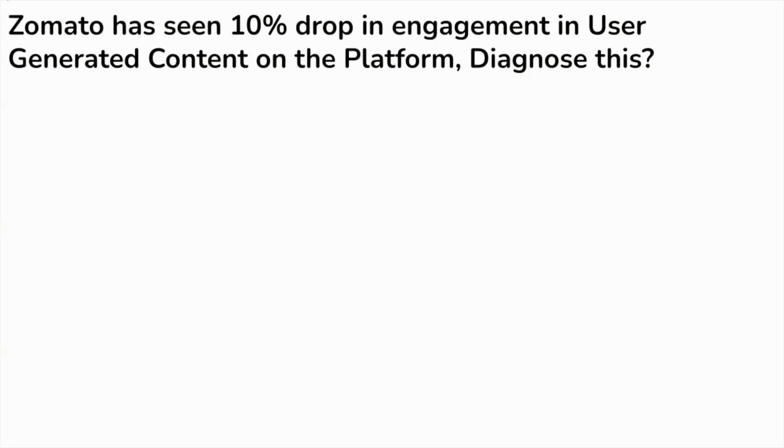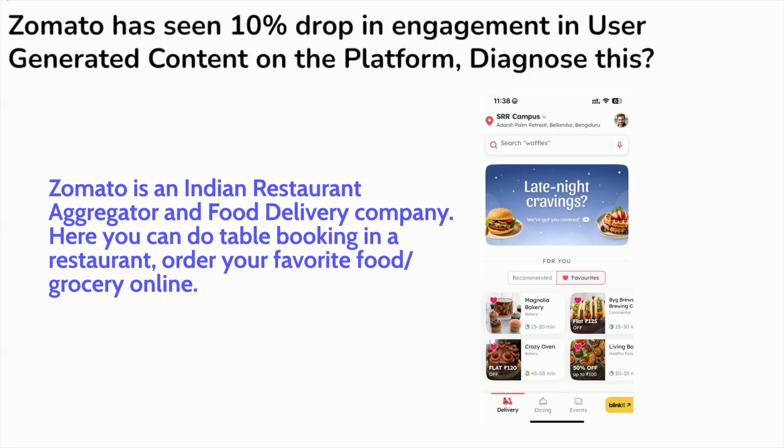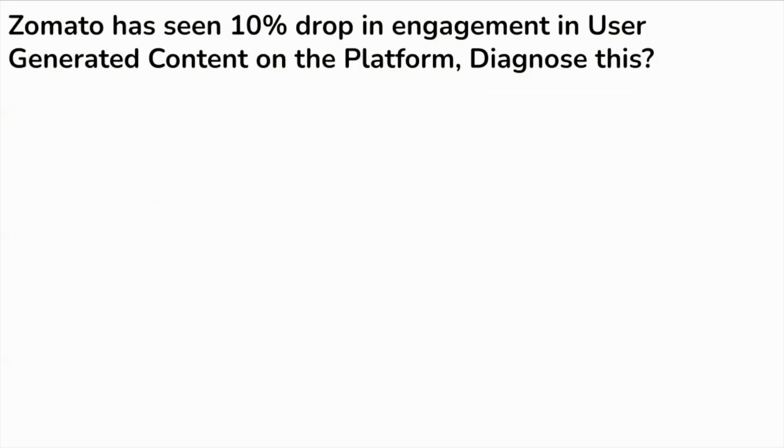Those who don't know about Zomato, Zomato is an Indian restaurant aggregator and food delivery company. Here you can book a table in a restaurant, order your favorite food or grocery online. It's like Uber Eats or DoorDash in the foreign countries. I hope now you have got some sense of what Zomato is.